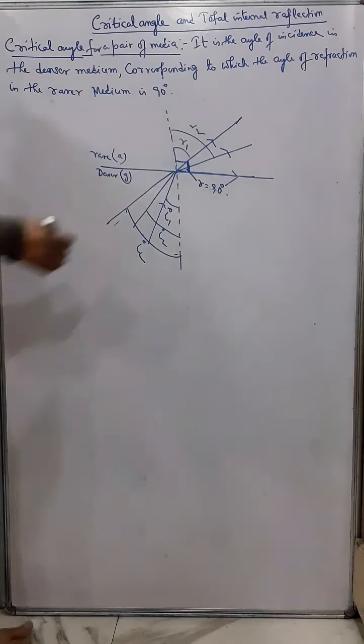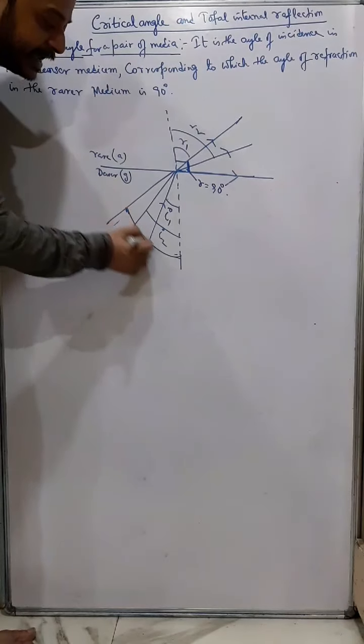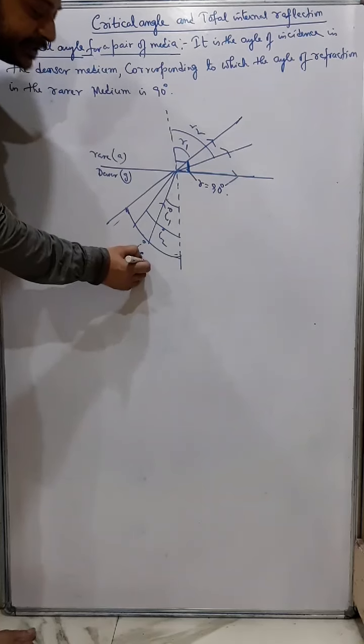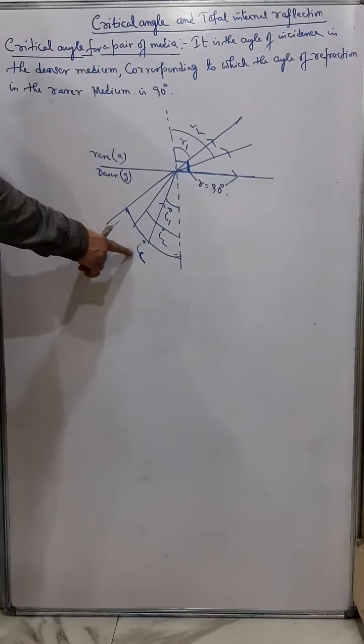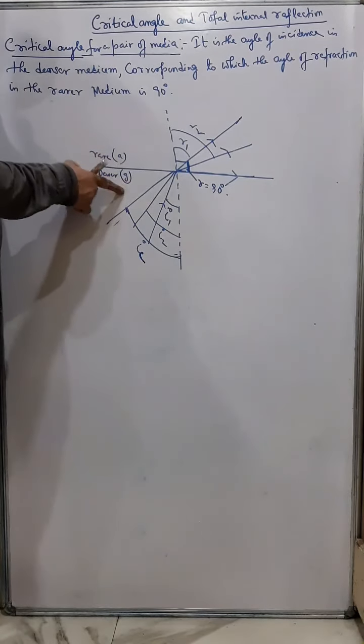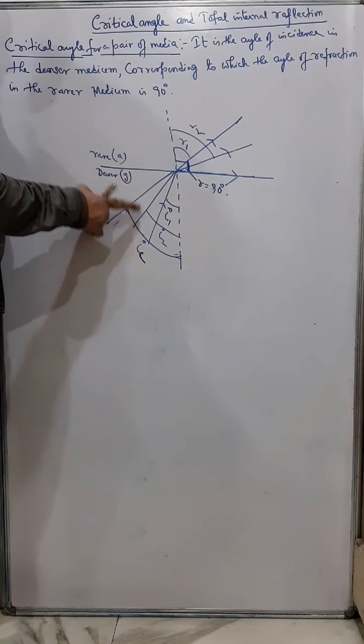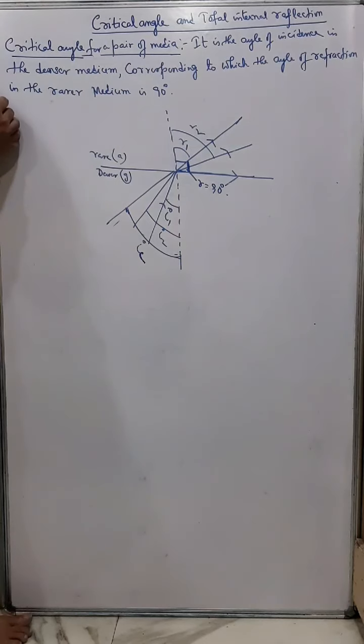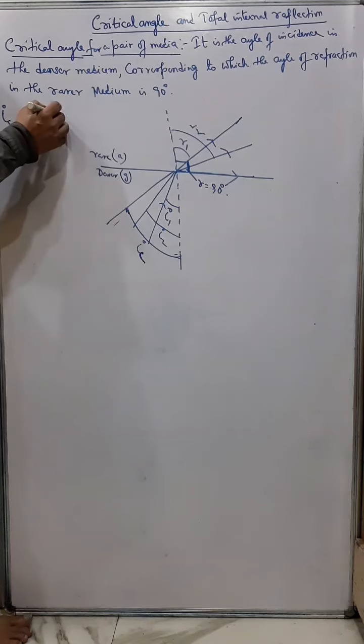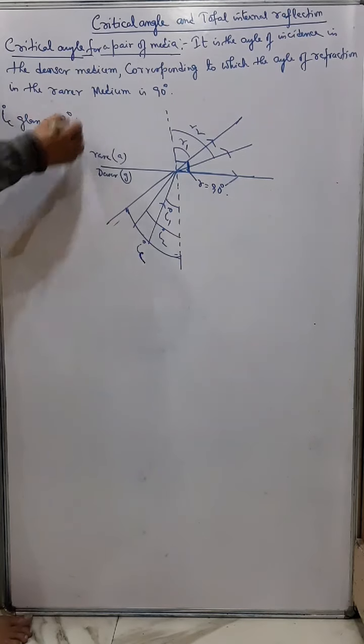In that case, we can say that the angle of refraction R equals 90 degrees. Then this angle of incidence is known as the critical angle for that pair of media. It is the critical angle of the denser medium. For example, if I say critical angle for glass, the normal glass, that is 42 degrees.